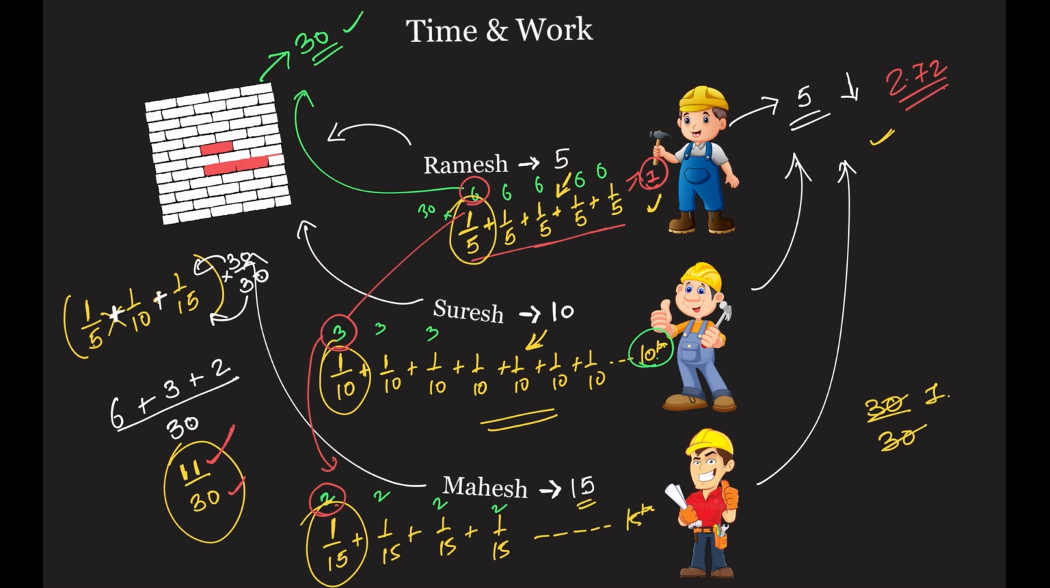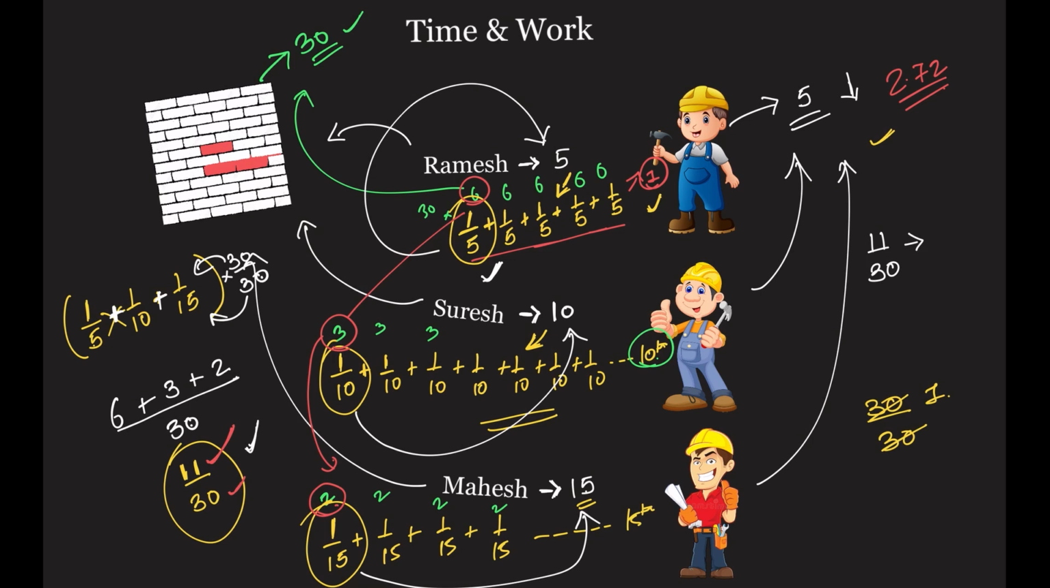So what do you know? 11 by 30 of the work is being done in one day. So how many days will be required to finish the work? That is the easiest to do. Now say, Ramesh does 1/5 of the work in one day. In how many days will he finish the work? Reverse it, 5 days. Suresh does 1/10 of the work in 1 day. In how many days will he finish the work? Reverse it, 10 days. Mahesh does 1/15 of the work in 1 day. In how many days will he finish the work? Reverse it, 15 days. Similarly, Ramesh, Suresh and Mahesh do 11 by 30 of the work in 1 day.